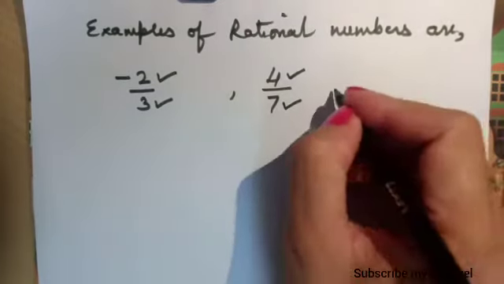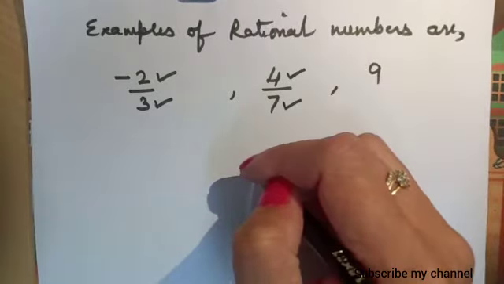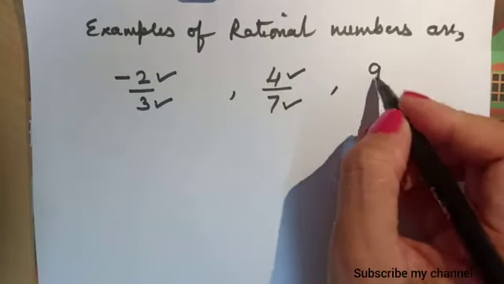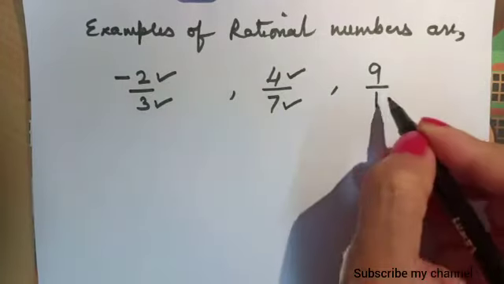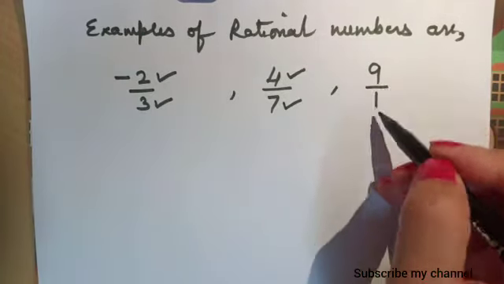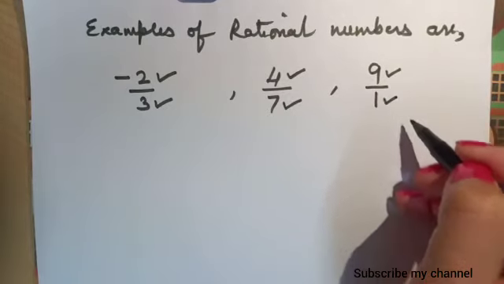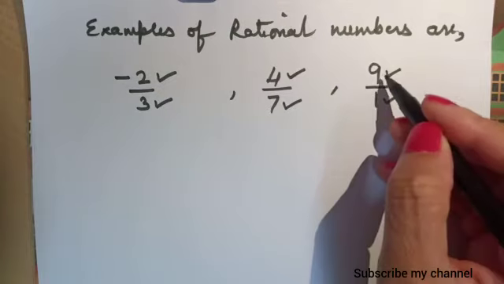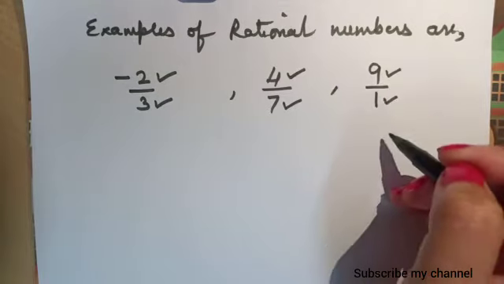Now in another example, 9 is a rational number. Yes, of course, because we can write 9 as 9/1. लिख सकते हैं ना, 9/1. 9 is an integer and 1 is also an integer, so 9/1 is a rational number.